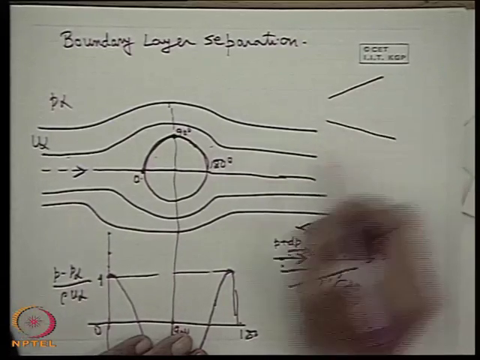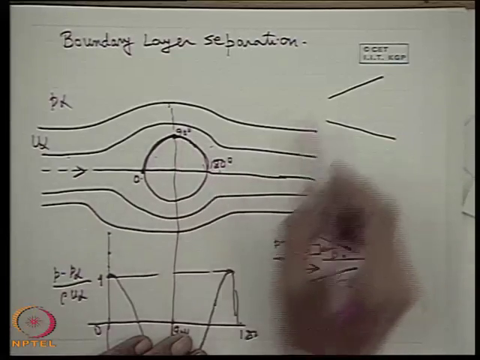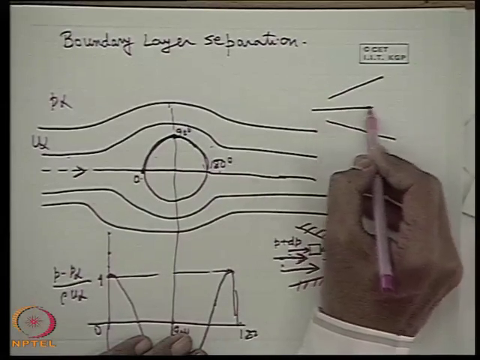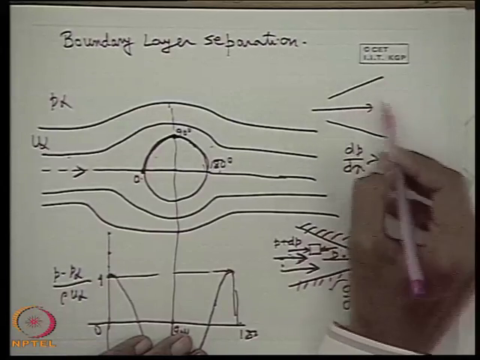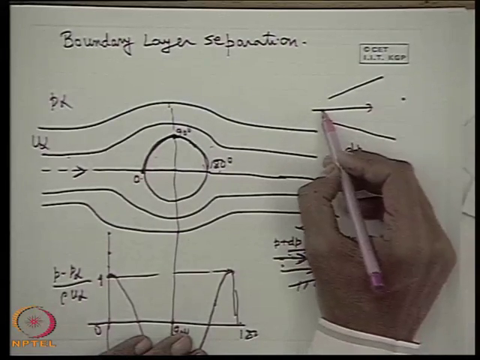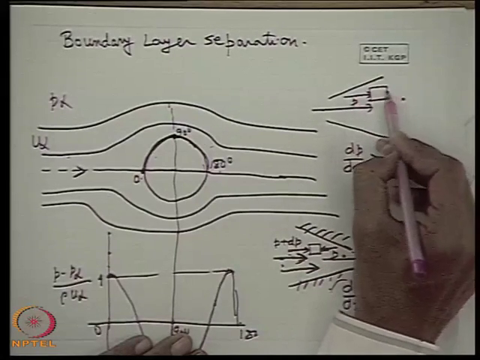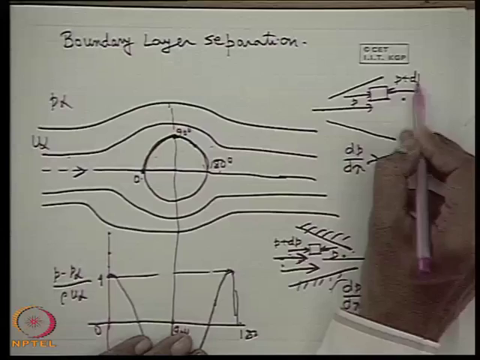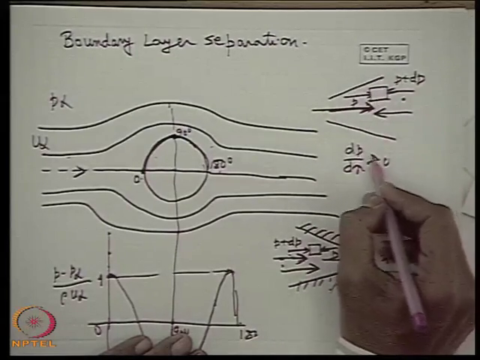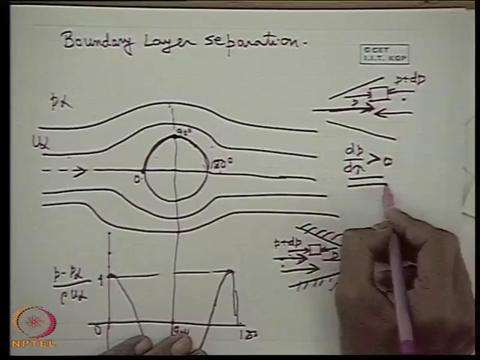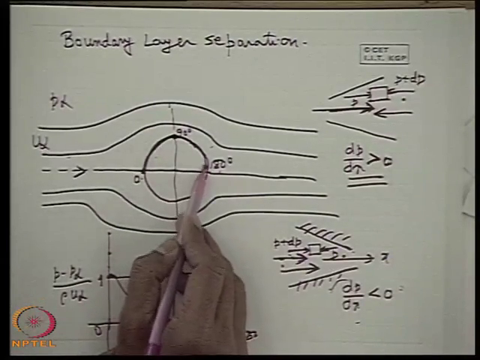But in the case of flow through a diffuser, which is similar to the flow in this part, what happens? Here the pressure gradient is positive. That means the pressure is increasing in the direction of flow. The pressure downstream is more than that upstream. If you take a fluid element, the pressure here is P, then the pressure here will be P plus dP. So a net pressure force is acting in the direction opposite to the flow. This positive pressure gradient flow situation we call an adverse pressure gradient, which is being imposed by this part of the cylinder.